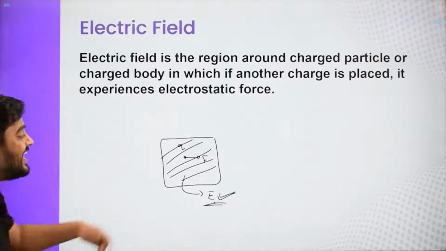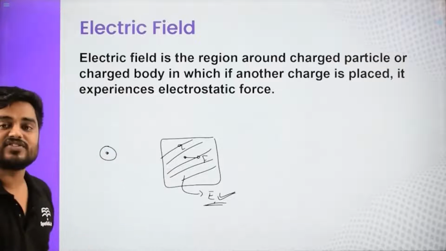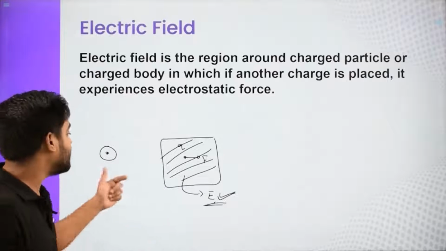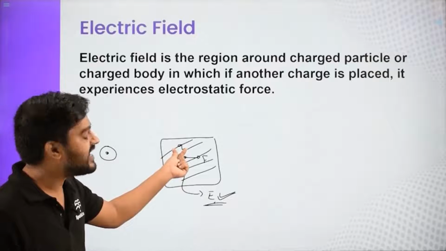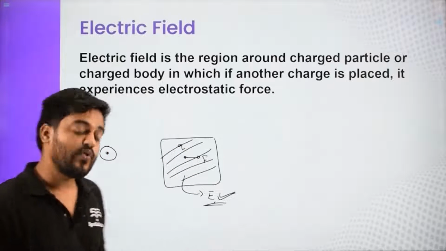Who will be creating that field? The other charge. If another charge which is not there in the situation as of now, so this other charge might be visible to you or might not be visible to you, but it is the one who is creating this field, and this is another charge which is experiencing this electric field in terms of force.